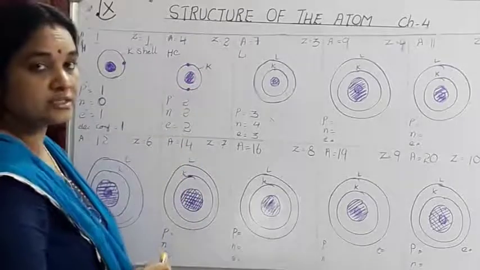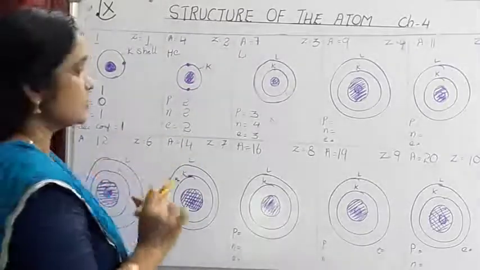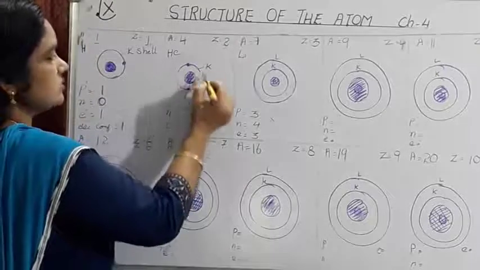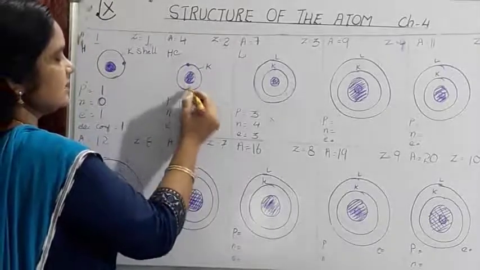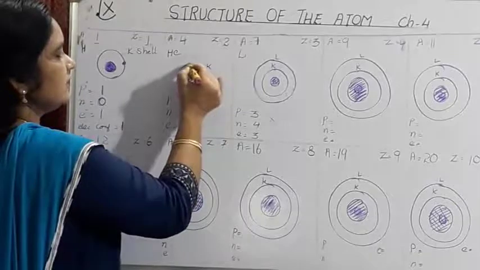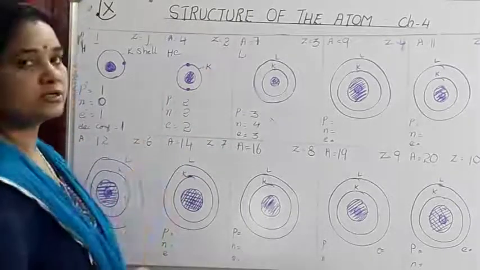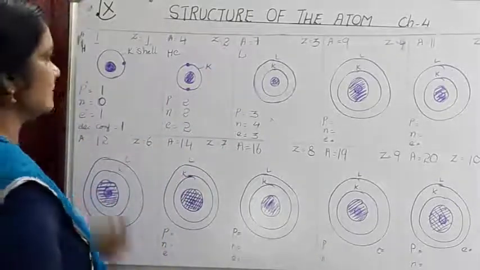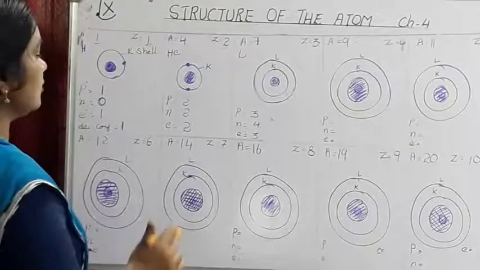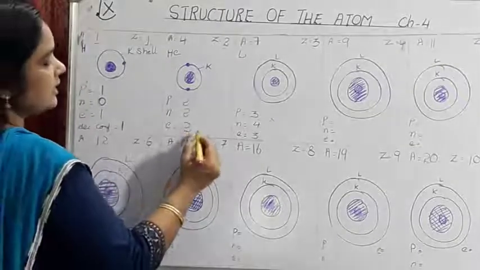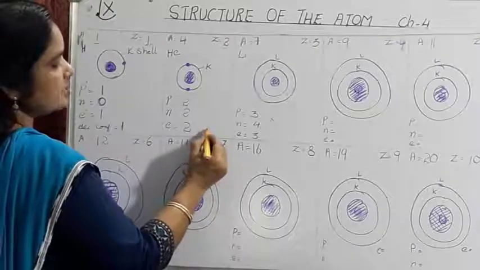So in the nucleus of the helium atom there are 2 protons and 2 neutrons. And how many electrons are there in the shell? There are 2 electrons. How can you show them? Draw one shell, that is the first shell, K shell. So there will be 1 electron over here and another electron over here. So 2 electrons are present in the K shell. So that is the helium atom. And now how will you write the electronic configuration?